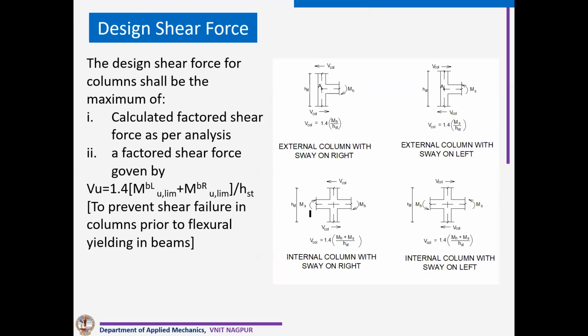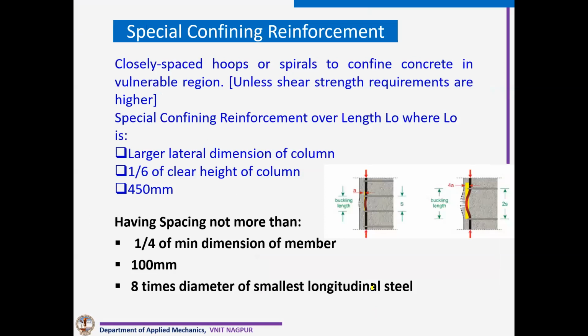Even that joint we have to design for shear also, and how to calculate that shear is given here. There is a reason why we should have closely spaced links here: we are decreasing the buckling length. So we are not allowing our column reinforcement to buckle, and it can take full strength. That's why spacing should not be more than 1/4 of the minimum dimension of the member, 100 mm, and 8 times the diameter of the smallest longitudinal steel.